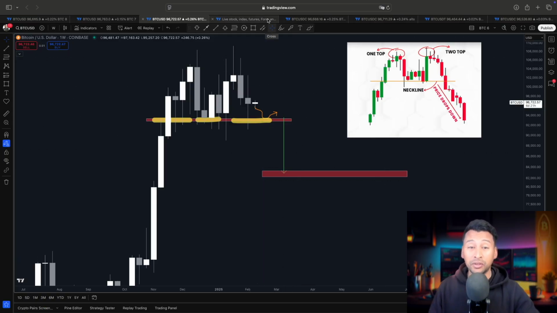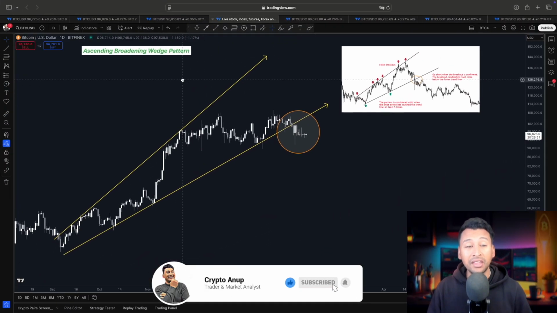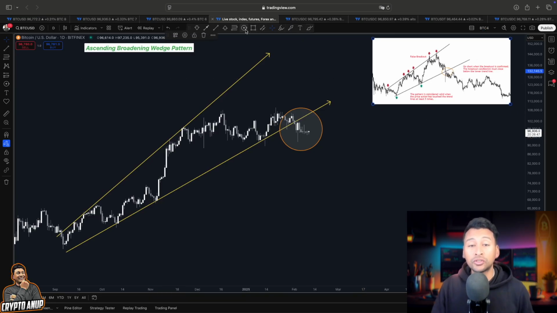And not just because of this double top pattern, even in a daily time frame. If we look at this ascending broadening wedge pattern for Bitcoin, you can see we have already lost the support from this lower trend line. And if we look at this example on the right-hand side, after losing the support from this lower trend line, we had a pullback, a few relief rallies, but in the end the price headed towards the original trend direction. So the same thing could be unfolding in our case as well.